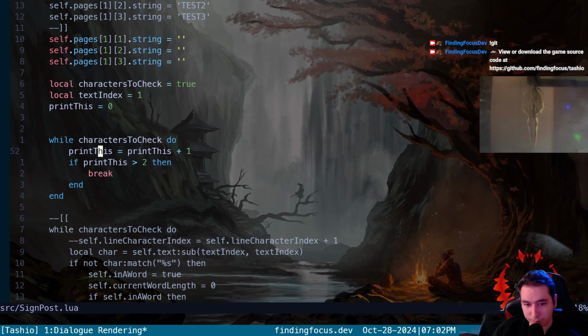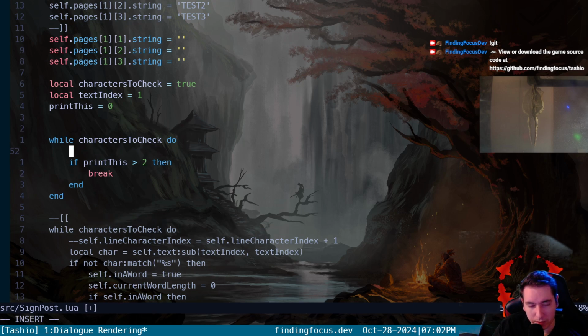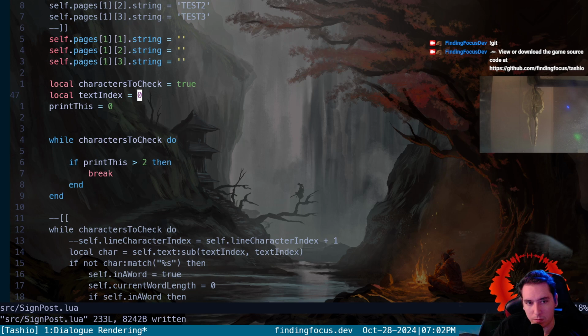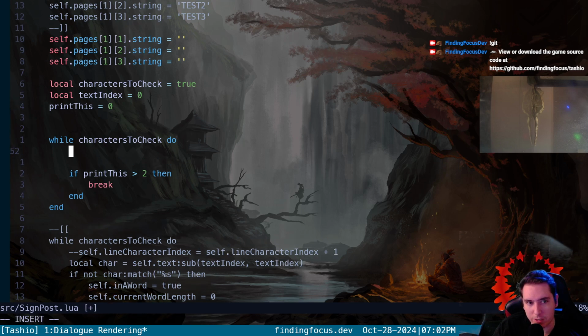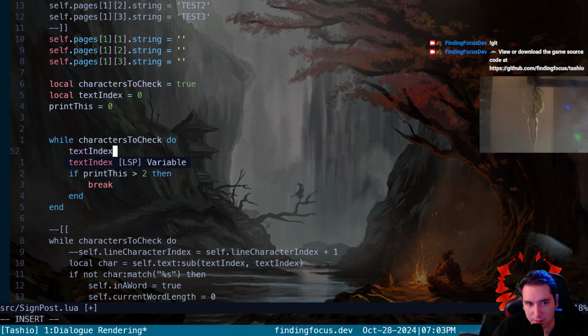So let's do that. Text index is the value I was using, so let's get rid of this, and text index is here. The first thing we do while we have characters to check is increment our text index so that we can check the next index.